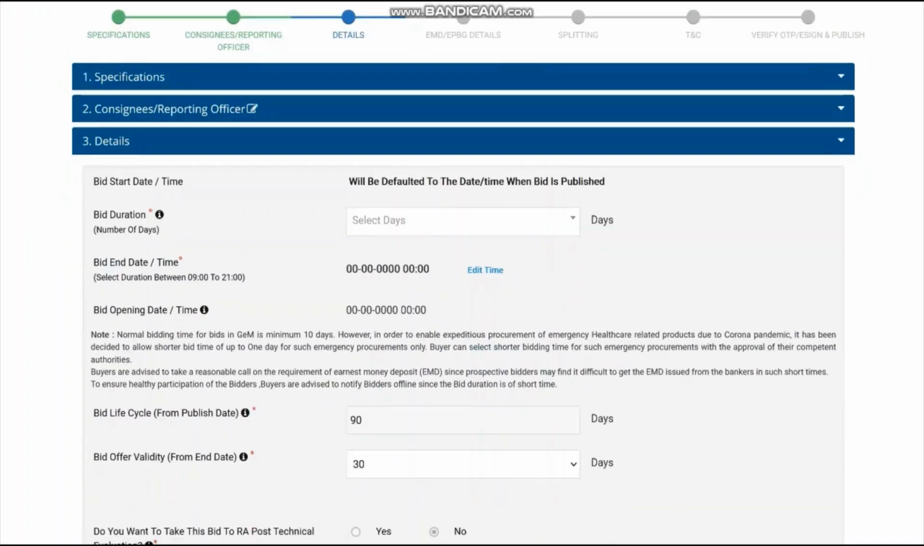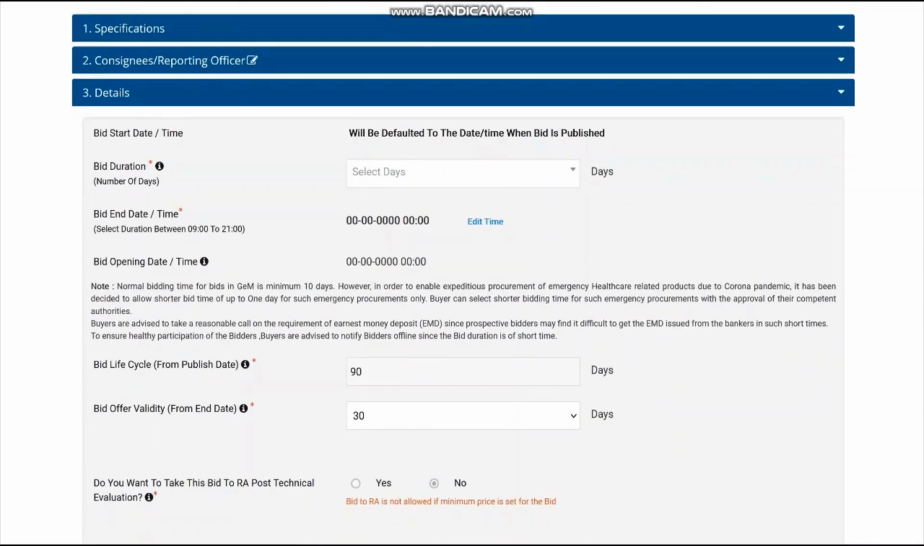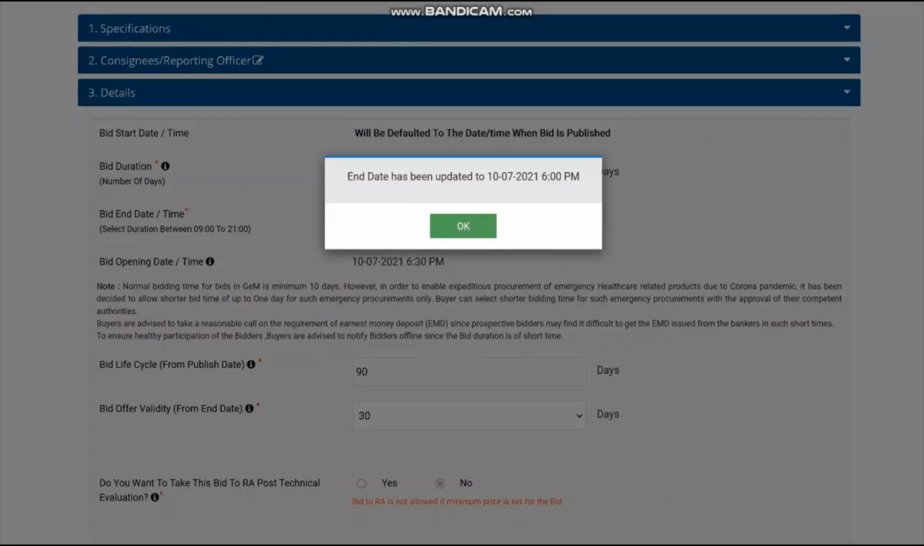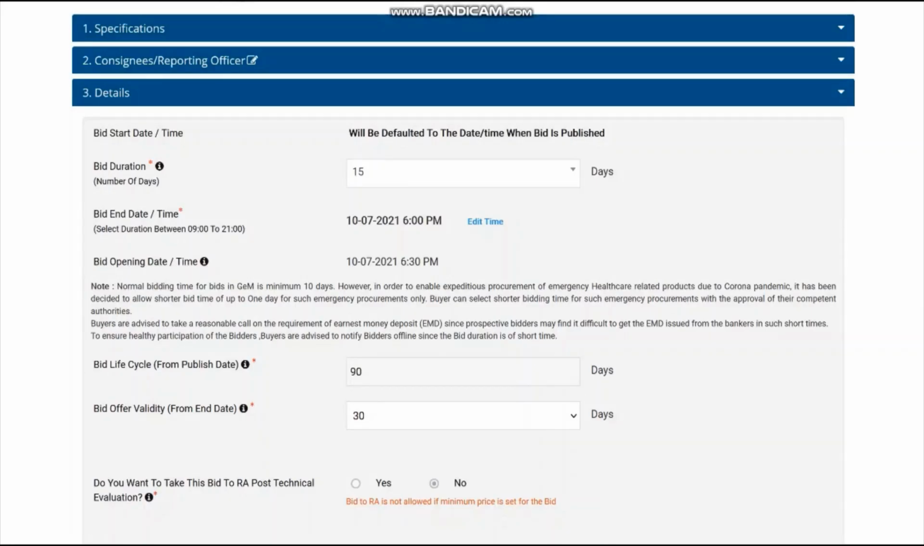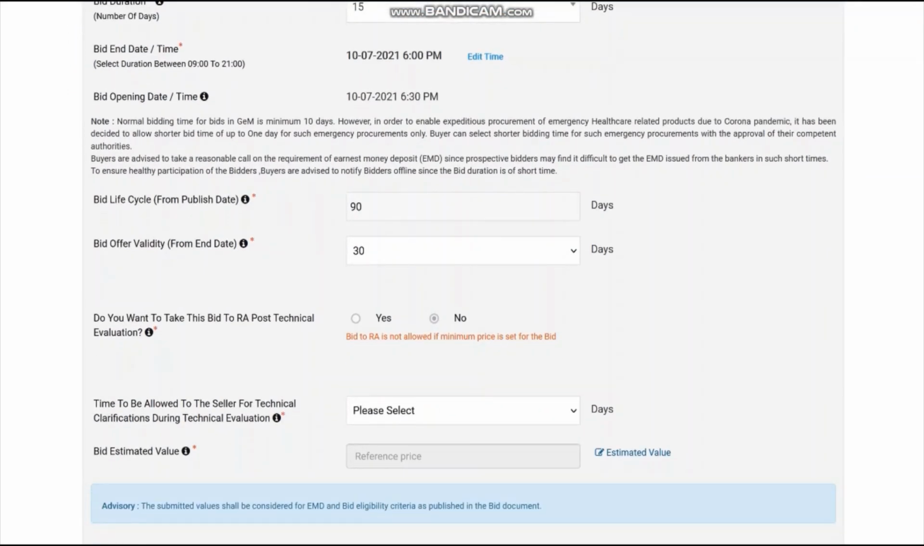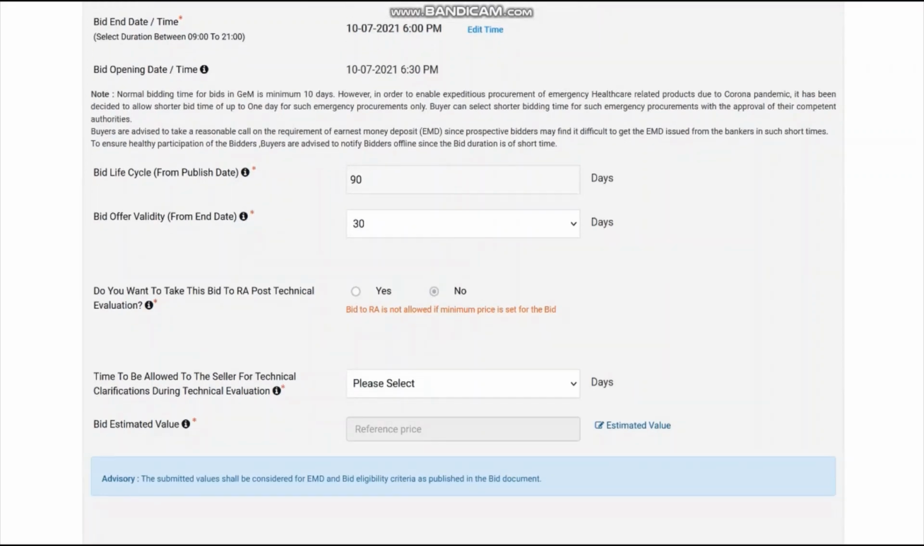Now here you have to give the bid duration. See, the bid duration starts from 1 day, but for normal tendering it has to be more than 10 days. This is given for COVID items, you can go for 1 to 9 days. Selecting say 15 days, now the bid end date is fixed after 15 days and another half an hour it will be opening. Now bid life cycle, it is the total time from the date of starting the process till you have to decide the case and place an order. So that is 90 days.